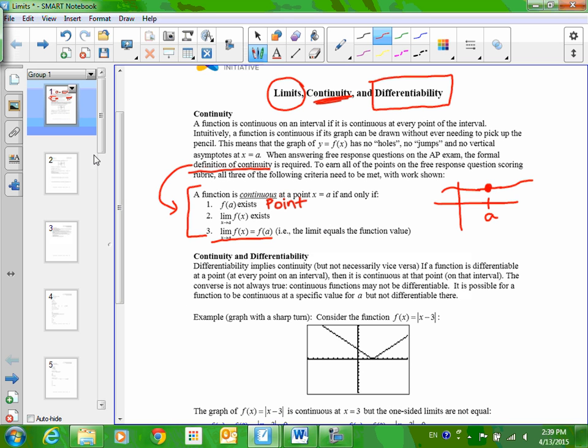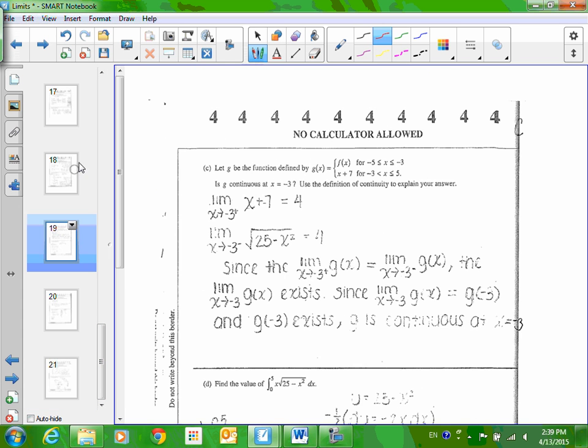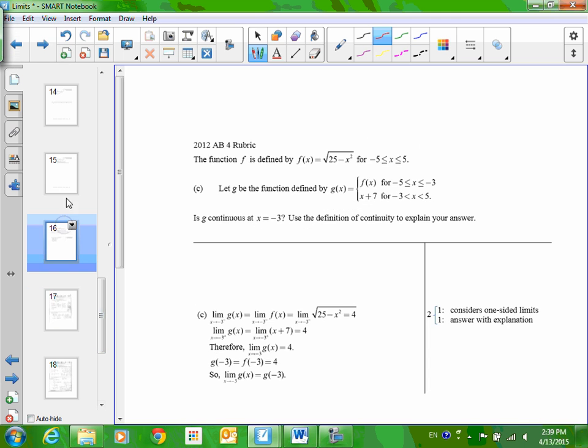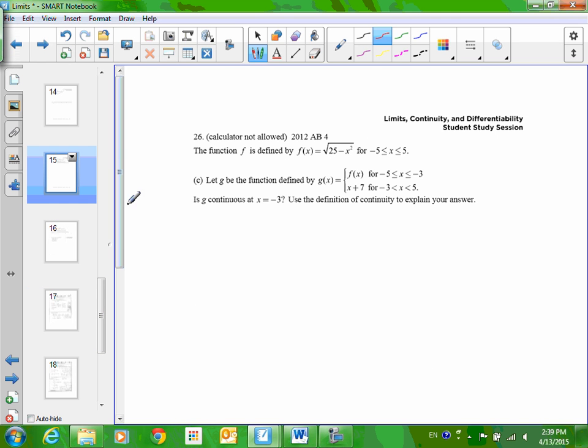I'm going to do this a little bit differently with y'all than I did with my other classes today. I want you to go ahead and go to your last page. Sorry, I forgot I had some other stuff here. So this would be number 26. If you just flip your packet over to the very back, here is number 26. I want you to read this problem, and I want you to think, does this sound familiar? Have I seen this problem before?